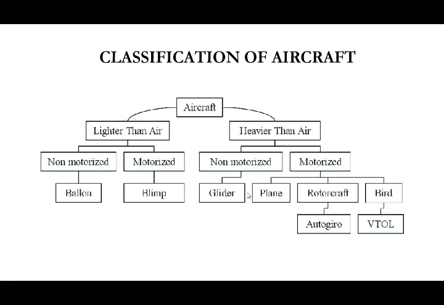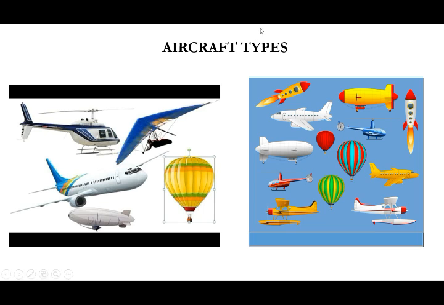So classification of aircraft. Aircraft is classified into two major types: lighter than air and heavier than air. Lighter than air is further classified into non-motorized and motorized. Non-motorized means there is no external machine, that is motor, used to run that device. Example, balloon. In the balloon, we use hot air alone to move the balloon up and down by carrying the passengers like that. In the motorized, blimp is an example.